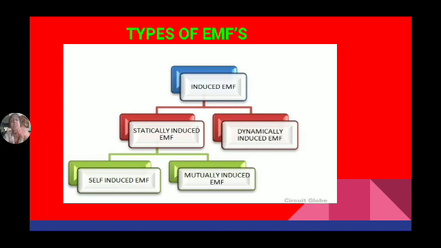If the EMF is developed due to change in flux in its own coil, because the flux is produced in the coil, and because of change in that flux EMF is induced, then such type of EMF is known as self-induced EMF. Self means due to change in its own flux, not the flux in the neighboring coil.